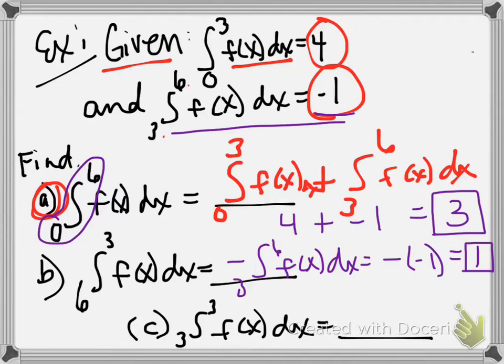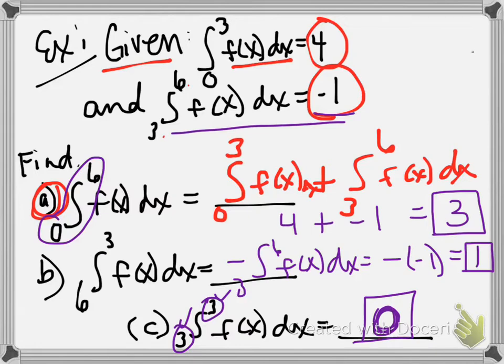And then the third part of this problem is asking for 3 to 3 of f of x dx. And I love this property because the minute you see it, you should know the answer. If we start at 3 and we end at 3, we haven't gone anywhere, and that area, or that integral, is going to be 0.